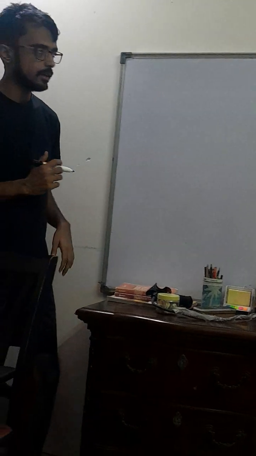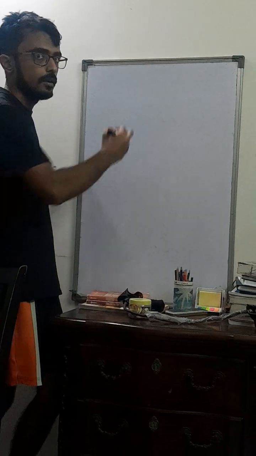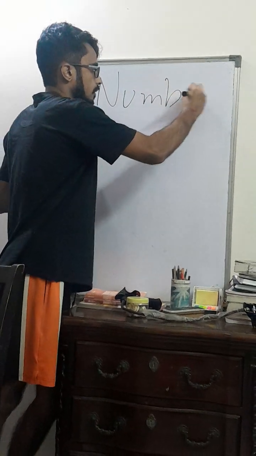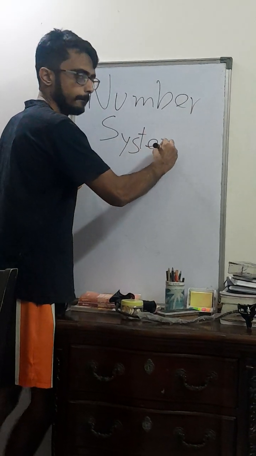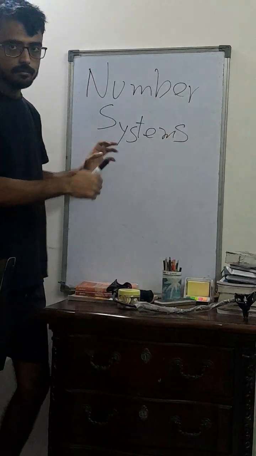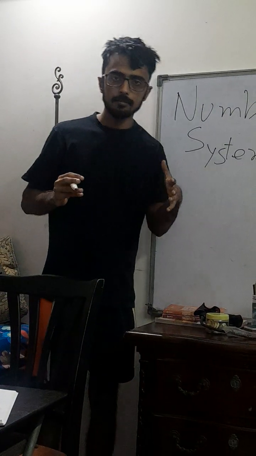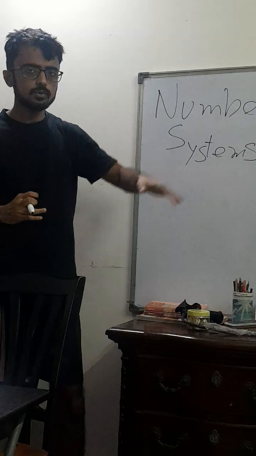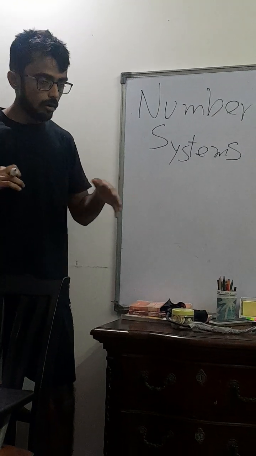Today I'm going to be covering the first chapter of NCERT 9th Standard Math, which is called Number Systems. Now in number systems, we're going to be covering the definition of different types of real numbers, as well as certain operations between those real numbers and types of real numbers that the student may or may not already know.